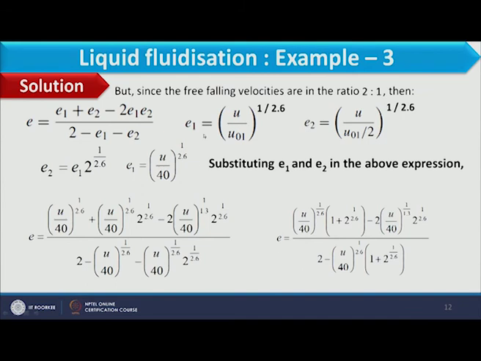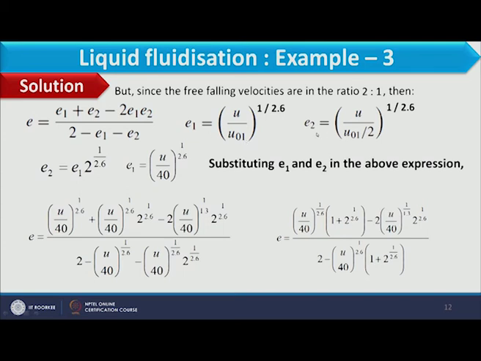This is the voidage. In the problem, the falling velocity of particle 1 is 40 and the second is 20, so the free falling velocity ratio is 2 to 1. Then E1 can be defined as E1 equal to (U by U naught 1) power 1 by 2.6. This is the expression of E we have given, and for the first particle the terminal settling velocity is 40.